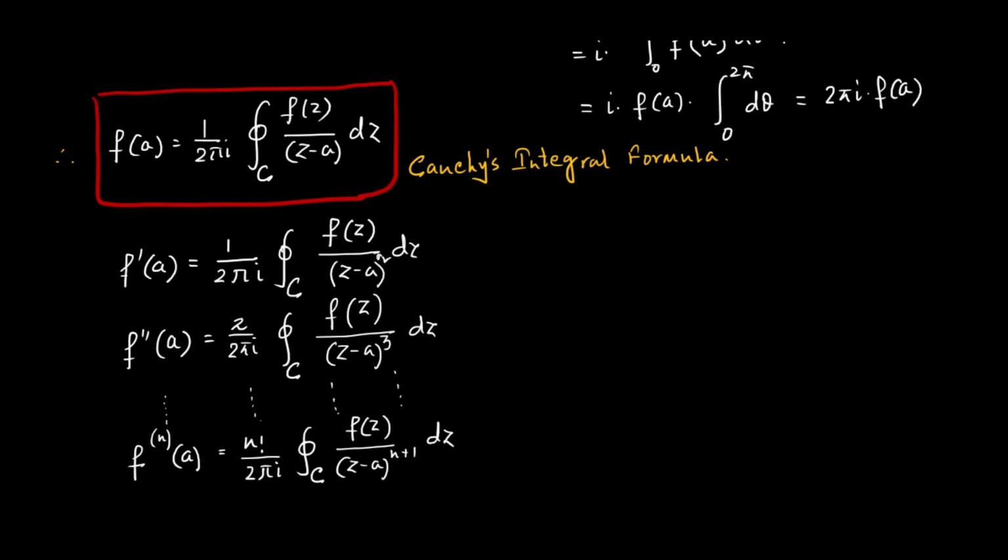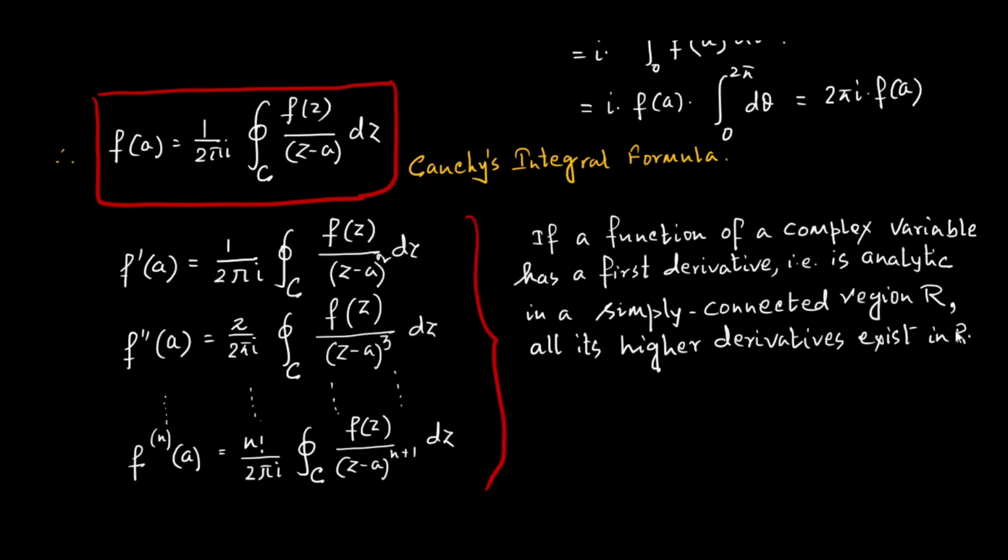This will be extremely useful, and this also tells us a very interesting result that if a function of a complex variable has a first derivative that is analytic in a simply connected region R, then all its higher derivatives exist in R. This is not necessarily true for functions of real variables.